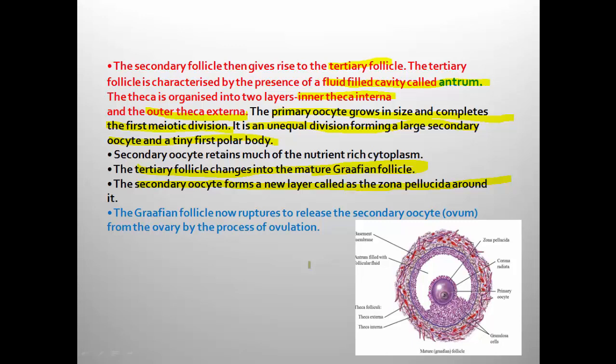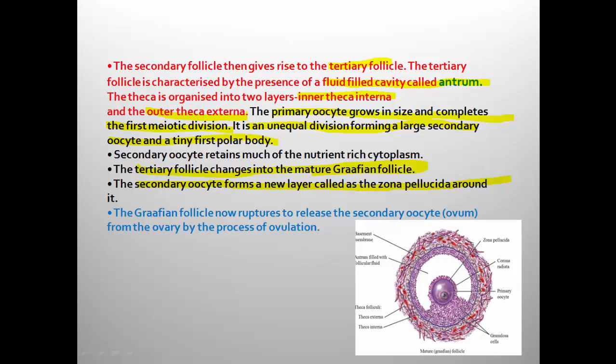The secondary oocyte is larger because it contains more nutrient and cytoplasm. Now the tertiary follicle attains maturity and is transformed into Graafian follicle. The secondary oocyte forms a new layer around itself called zona pellucida.